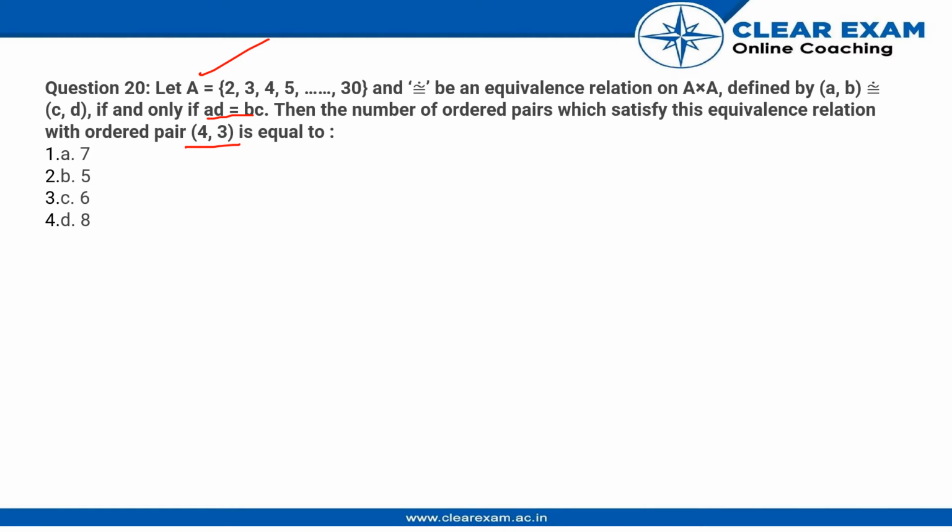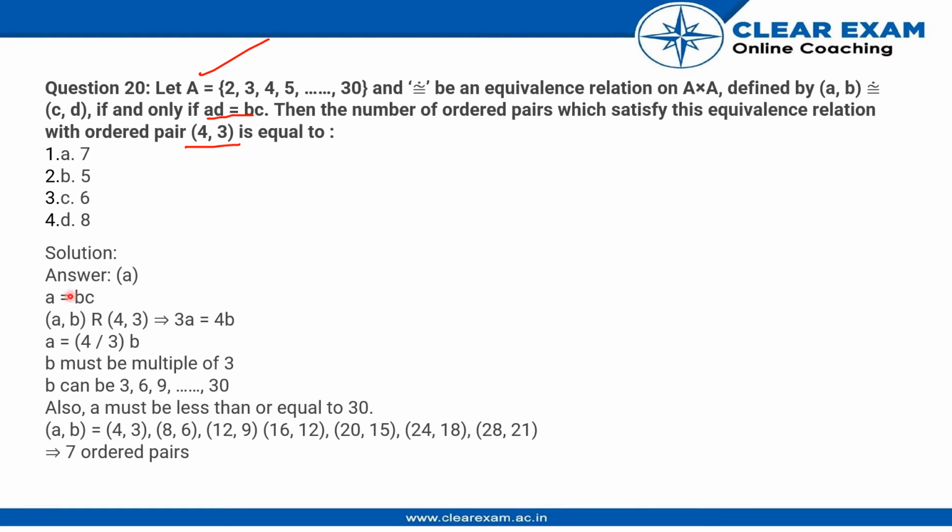So we need to find the ordered pairs from A that will satisfy this relation with these points. So let us look. I have ad equals bc, correct? And (a, b) is related to (4, 3), this is the relation that we get. So this is (c, d), where c is 4 and d is 3, so 3a equals 4b,